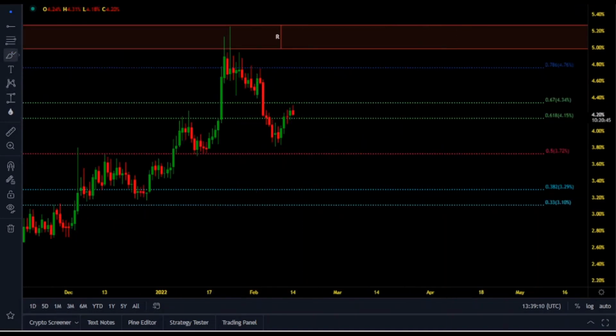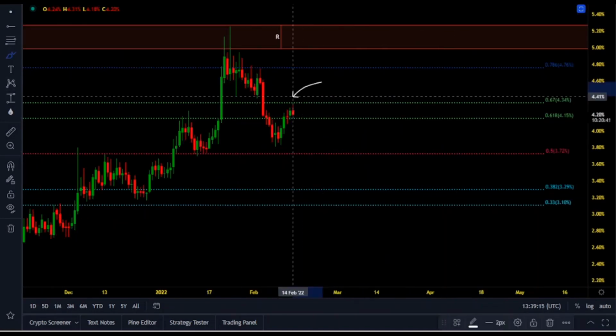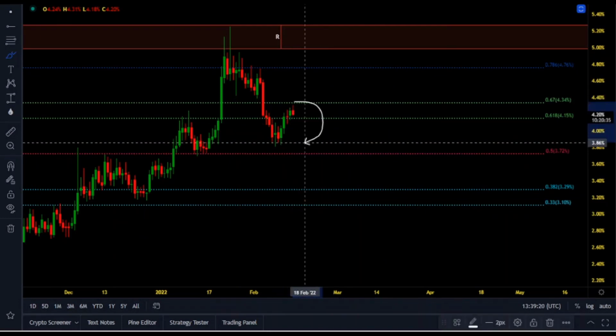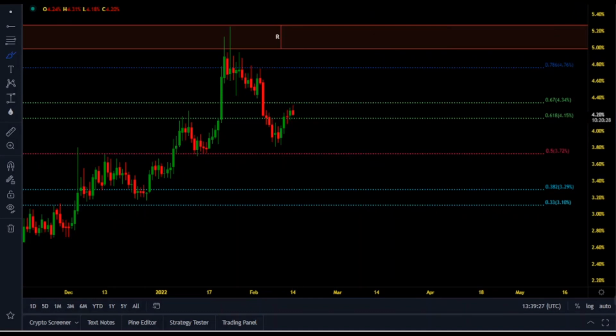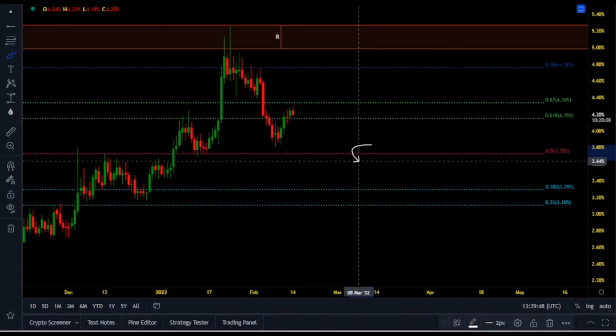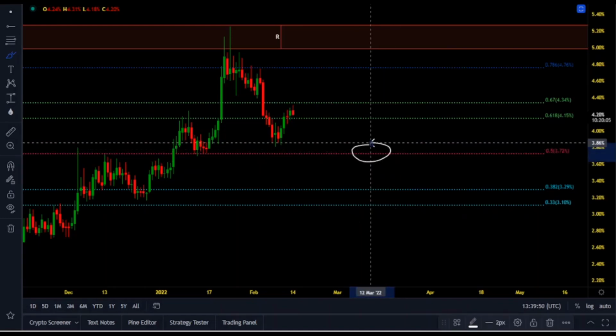So the current condition of the chart is we're literally at the 0.618 and 0.67, the golden pocket. Highly likely, if we're going to see a rejection right from here, we can dump all the way down to 0.5, the important Fibonacci level. However, the current condition of the daily time frame of this USDT dominance chart is controlled by the bulls. Without losing this 0.5 Fibonacci level, which is going to be 3.72%, it is going to be so early to talk about a higher time frame bullish scenario for BTC and a bearish scenario for the USDT dominance chart. Keep an eye on the USDT dominance chart.